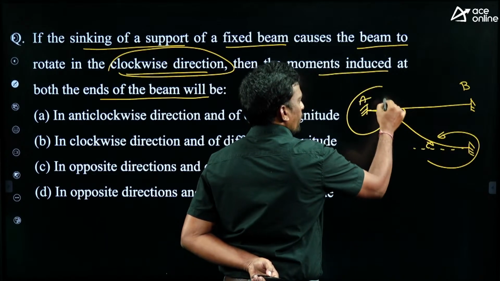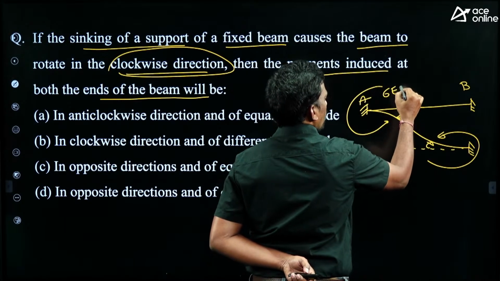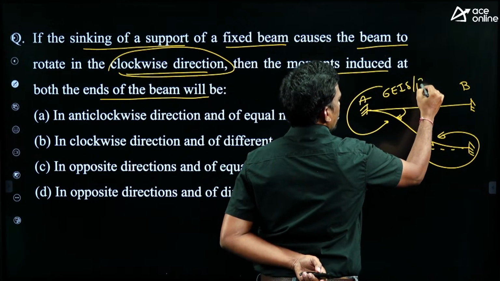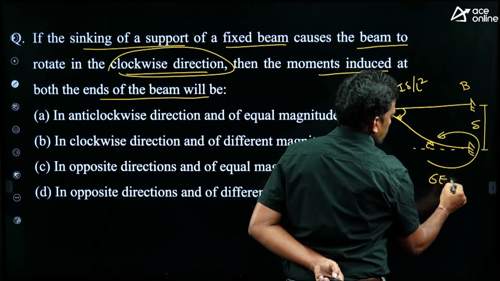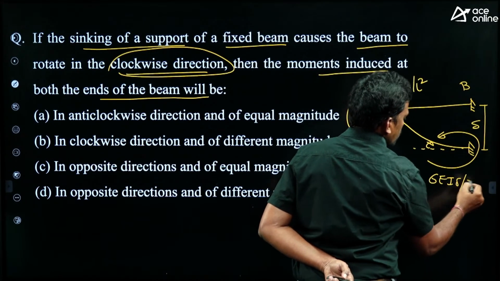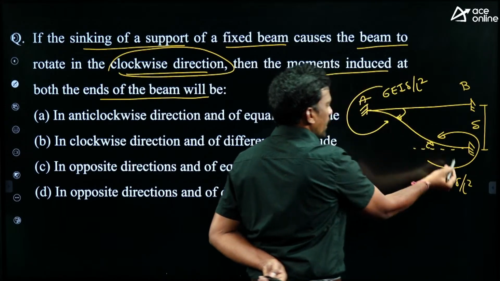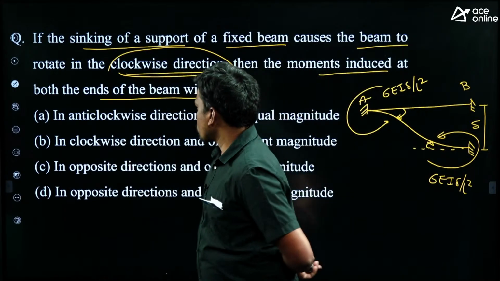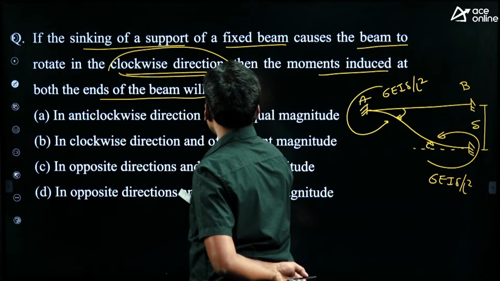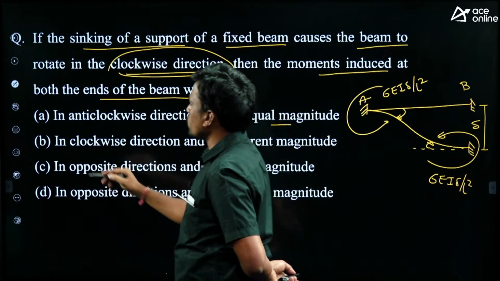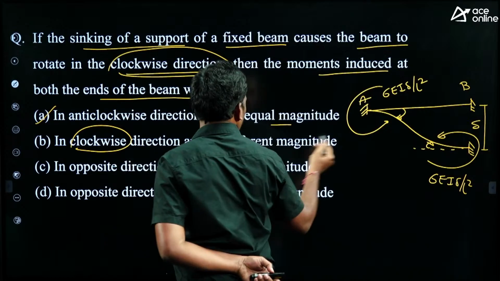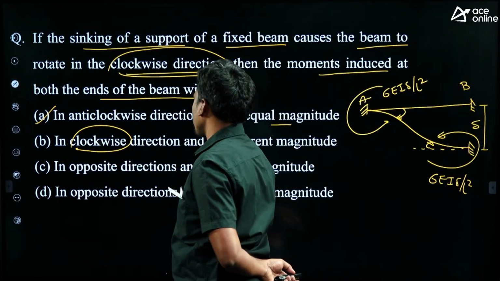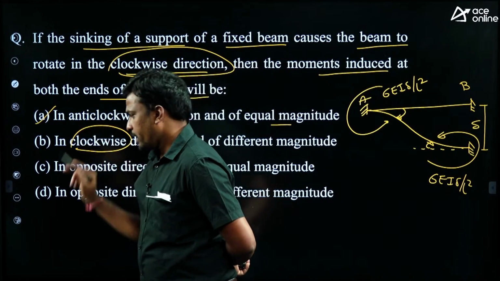If both supports are fixed supports, what is the sinking moment? 6EI delta by L square. Now this is the delta, right? Now this is also 6EI delta by L square. So same direction, same magnitude. So here, in anti-clockwise direction and of equal magnitude, then option A is correct. So is it clockwise direction? No, both are anti-clockwise direction. Okay. Then option A is correct.